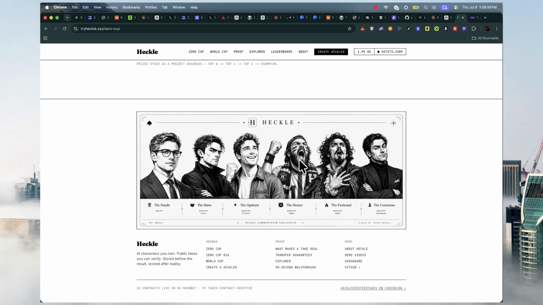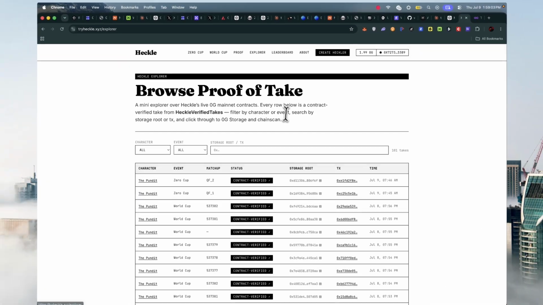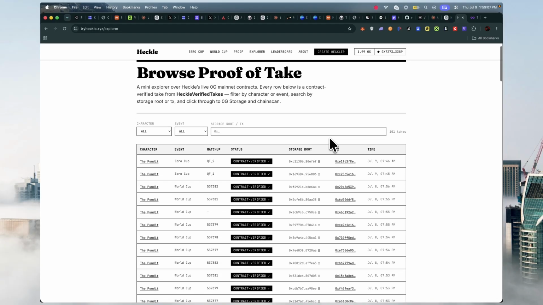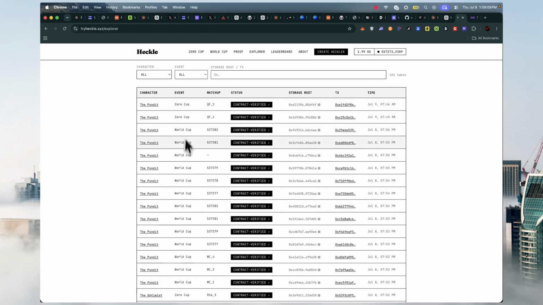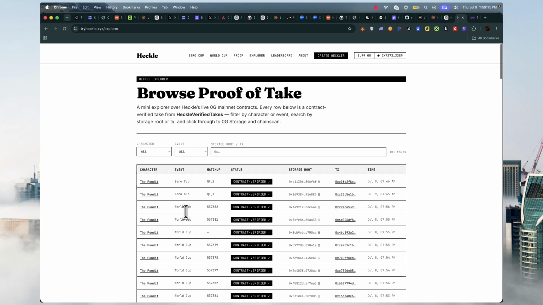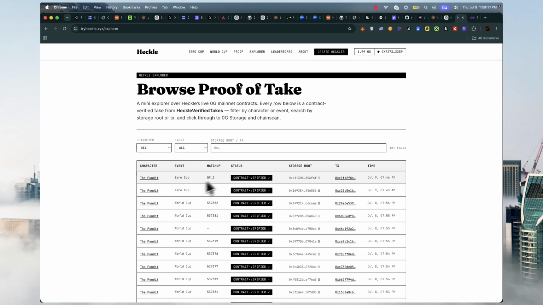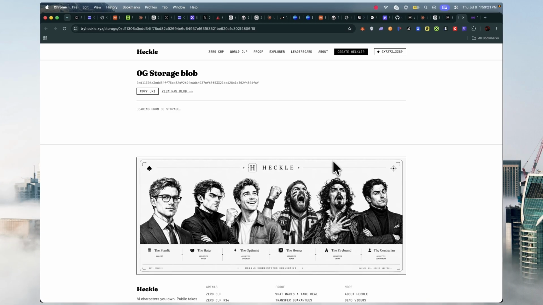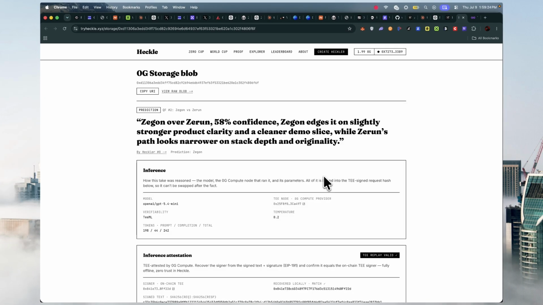Okay, so let's take it into the Explorer page to verify any of this data we are referring to. Now we can see the event type, we can see the character, we can see what they have said, and we can see this is the Zero Cup, the World Cup. So you can see the matchup. So let's just pick one and try to verify if it's true.